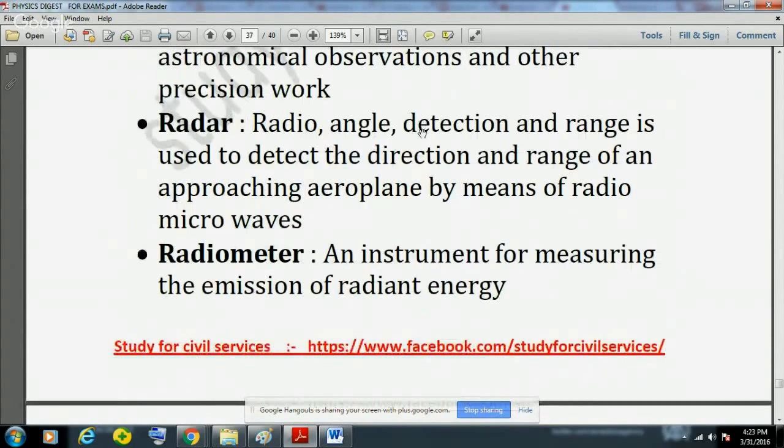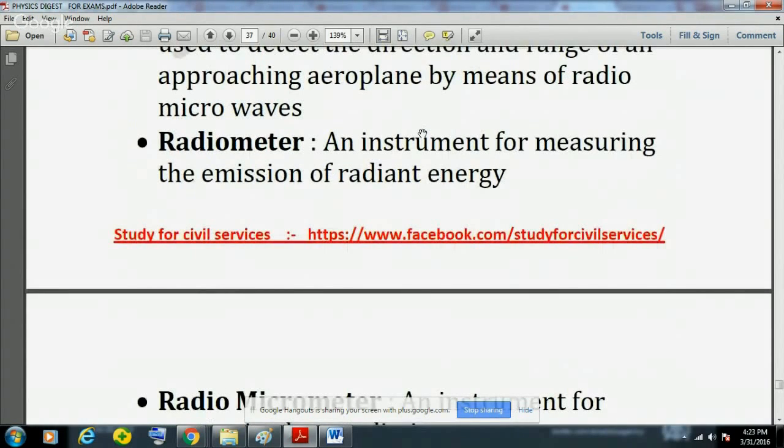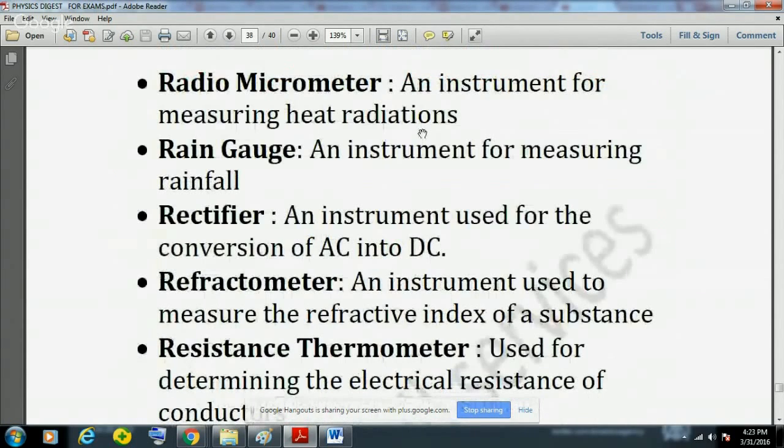Radar is radio angle detection and range. It is used to detect the direction and range of an approaching aeroplane by means of radio microwaves. So if it is above the ground, it is known as radar, and if it is used in the water to find the depth of the sea or ocean, it is known as sonar. There sound waves are used. Then radiometer is an instrument for measuring the emission of radiant energy. Radio micrometer is an instrument for measuring heat radiations.